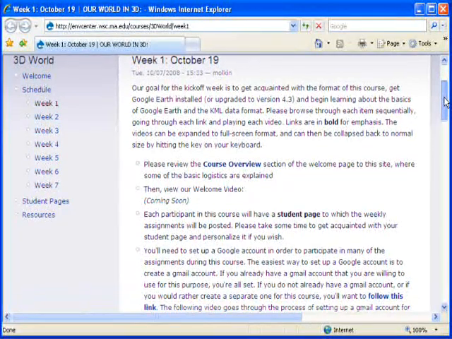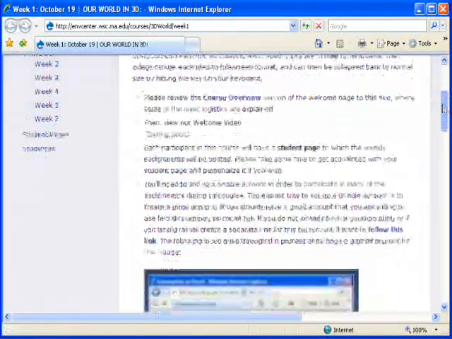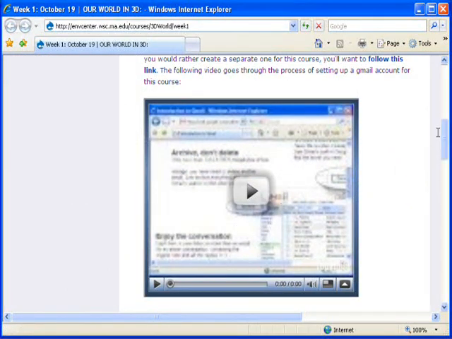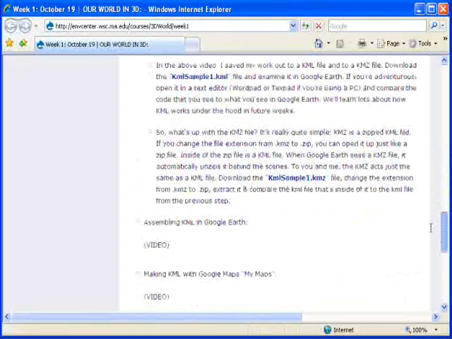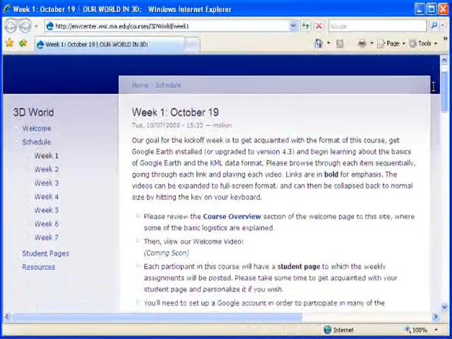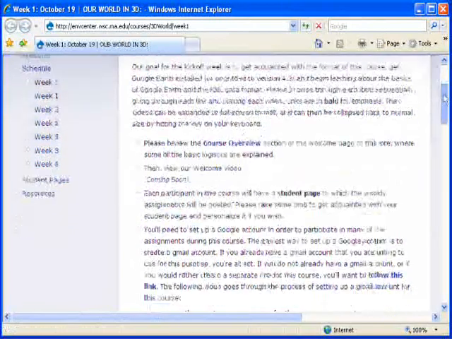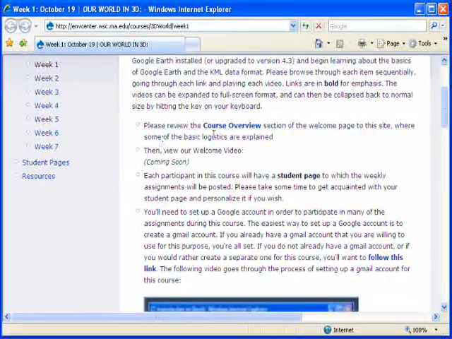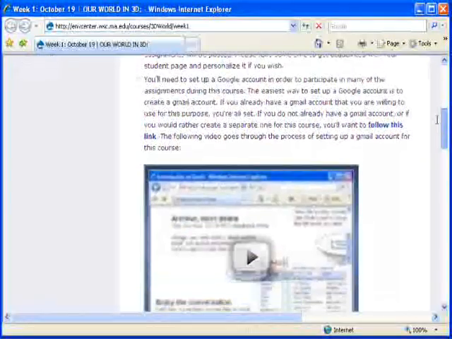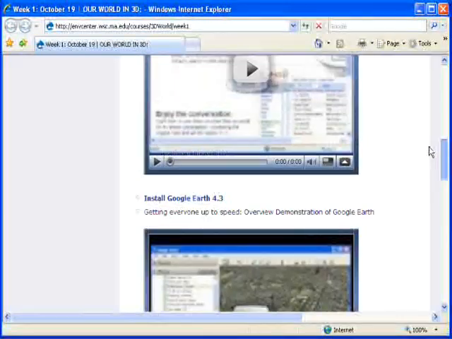You'll see at some points it's very instruction heavy. At other points it's very video heavy. So here's a video right here. Let's just scroll down through. Here's another video, and at this point I have some placeholders for various other videos. You'll want to read through the instructions, follow what's being asked. Hyperlinks, I'm trying to make sure all hyperlinks that are inline are bold as well as blue, so that we can't miss them. So anytime you see anything that's bold, that's a link. You'll want to try following them. You'll want to do this sequentially.